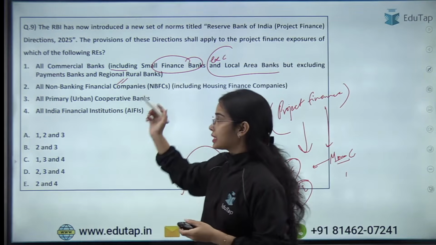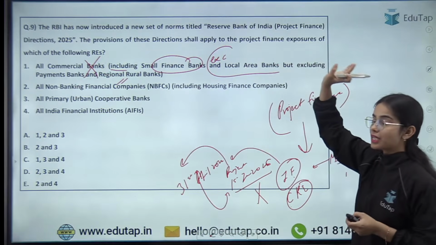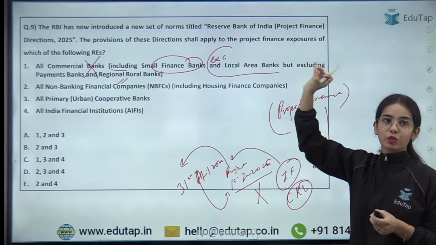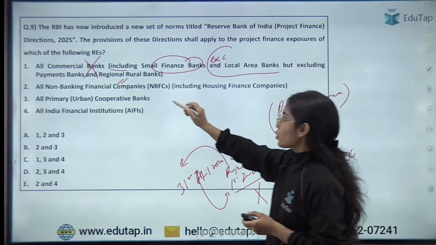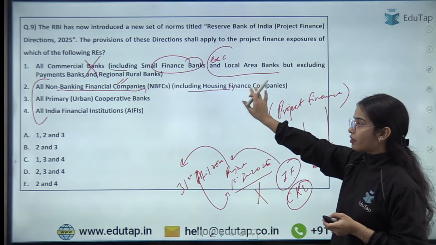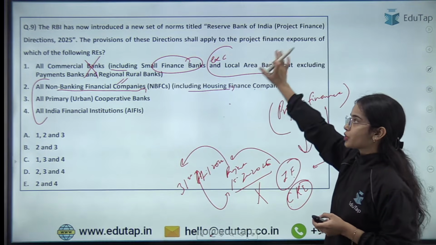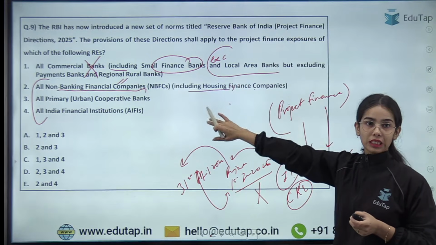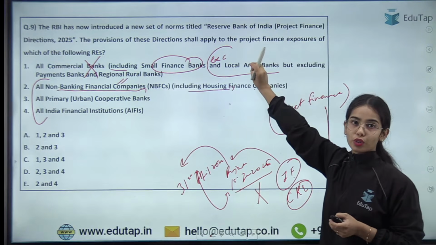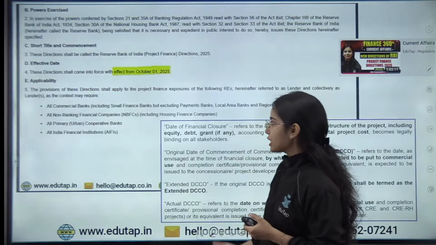Okay, that's why this statement is wrong, because local area banks are also excluded from the project finance norms. The directions are applicable on all non-banking financial companies, including housing finance companies, the primary urban cooperative banks, and all India financial institutions, but not on local area banks. So 2, 3 and 4 are the correct statements. Okay, so D is the right answer here.